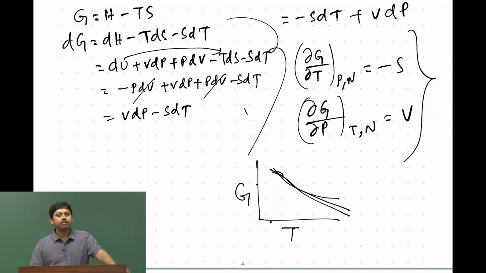Minus of that slope will give us the information about entropy. So, using some measurable quantities, we will be able to get something which is immeasurable, and that is the sole purpose of calculating and performing these several different thermodynamic relations.